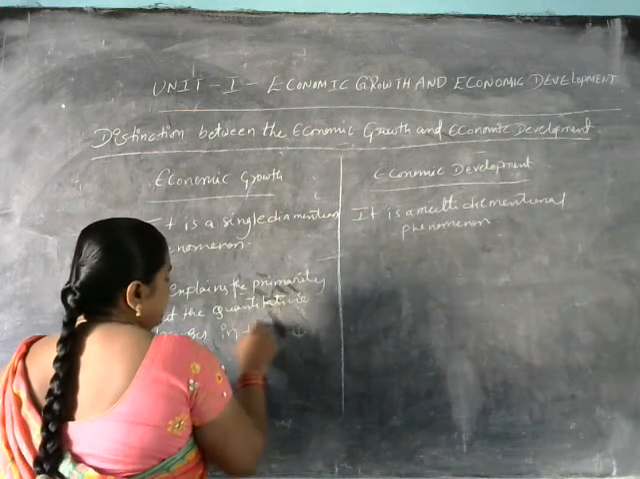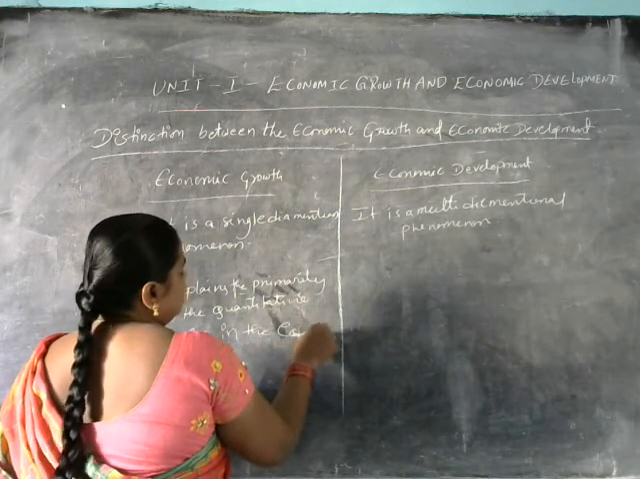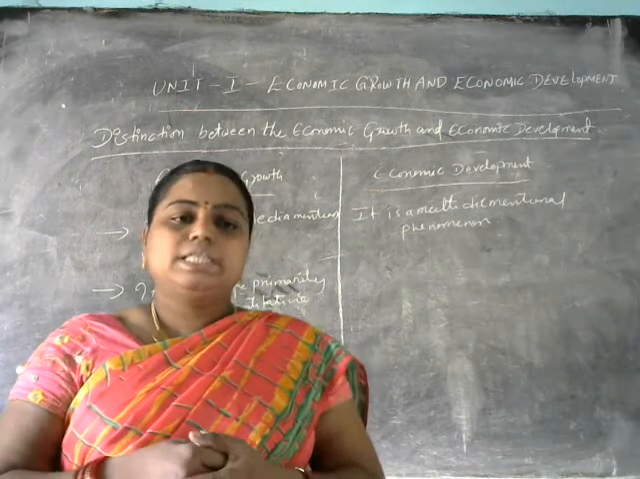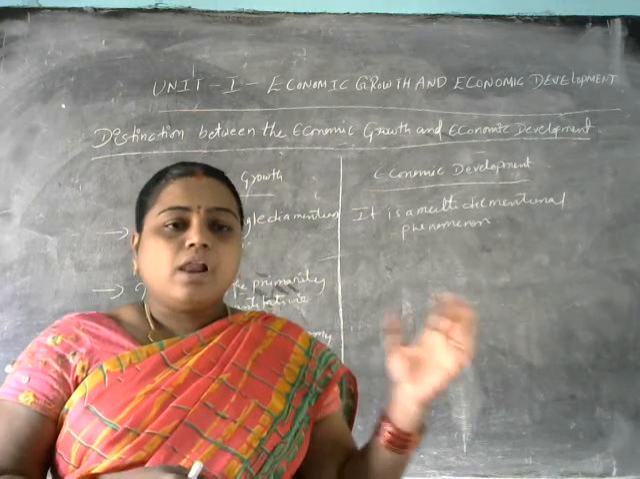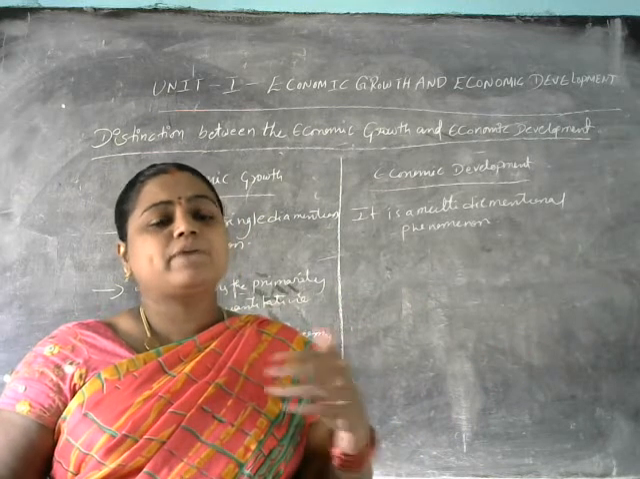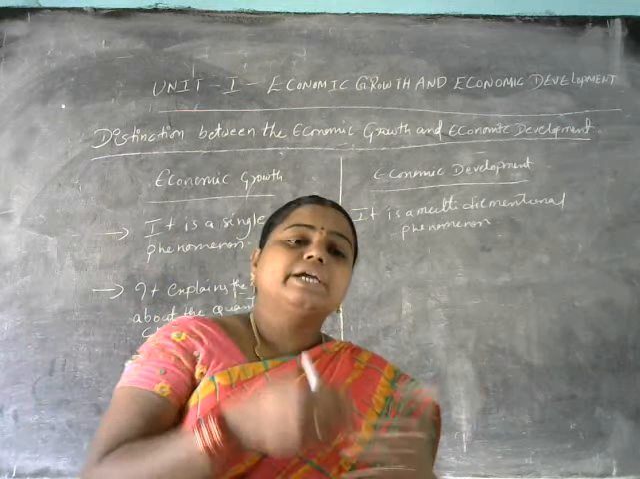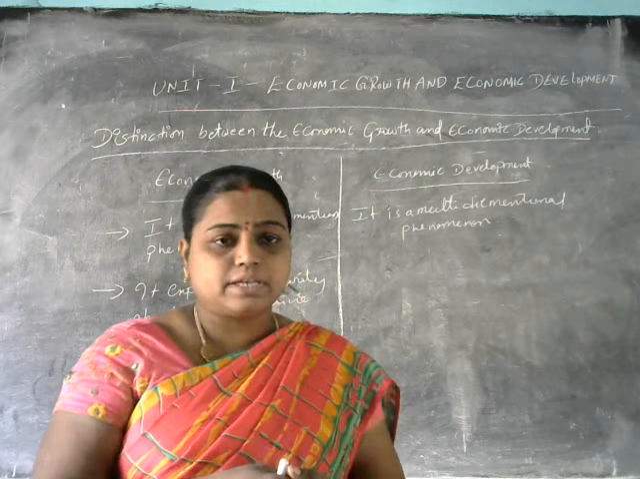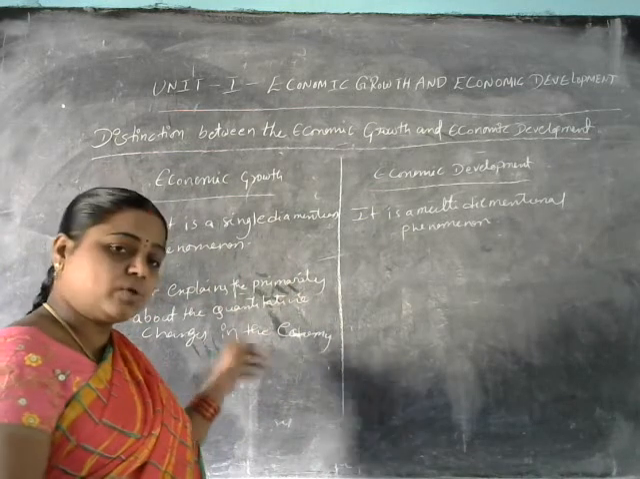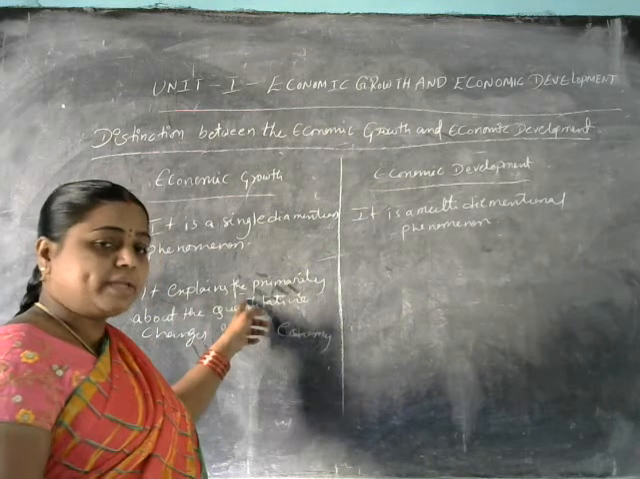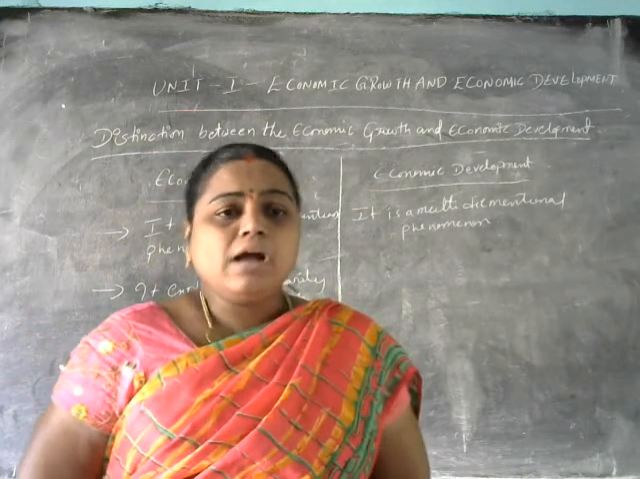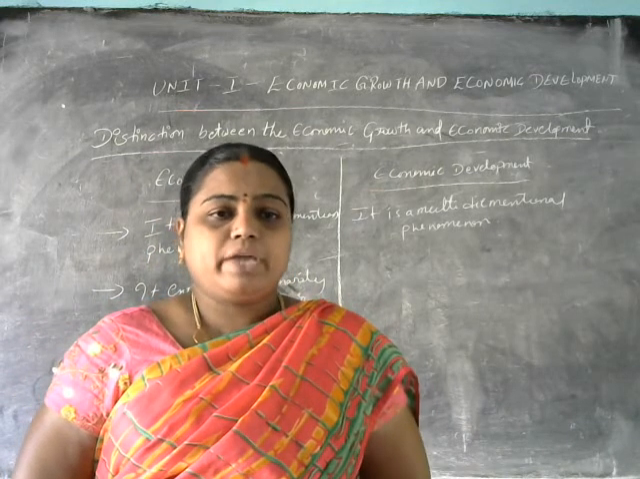Quantitative changes in the economy mean the output levels. Quantity means how much has increased when comparing the last year to this year. When we compare the previous years to the present year, we calculate how much the increase has been, whether it has increased or decreased. If there is an increase, economic growth has been possible. So it explains primarily the quantitative changes in the economy.